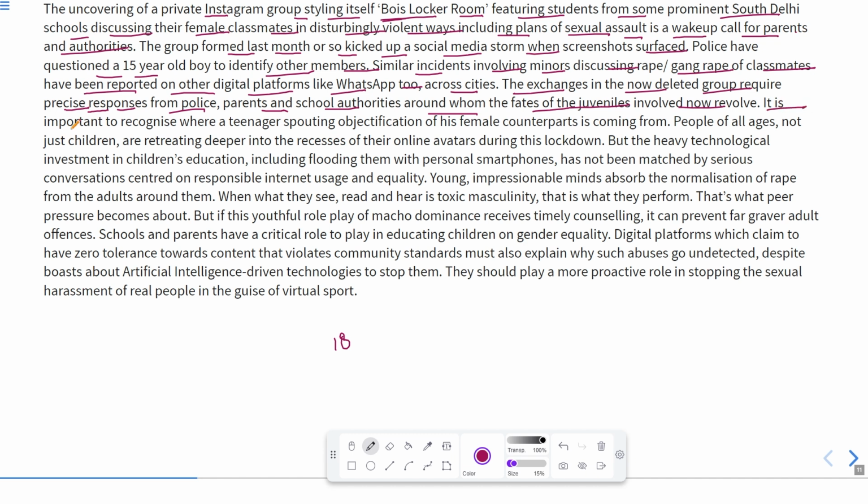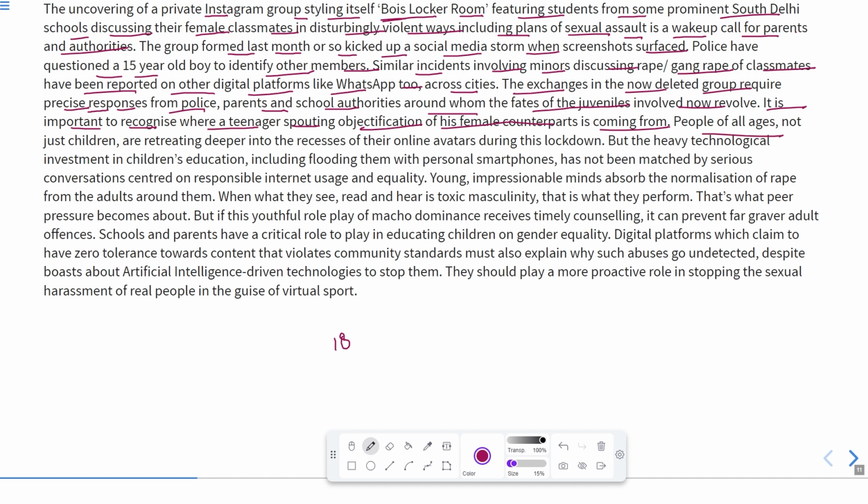So it is important to recognize, to identify, where a teenager spouting objectification of female counterparts is coming from. Spouting means saying something in a very loud manner. So this spouting of objectification means abuses for his female counterpart, for the female who is another student of his own class. So from where are these types of abusing words coming for those female counterparts?